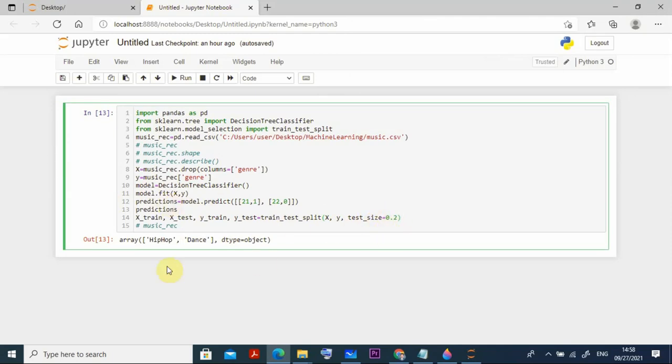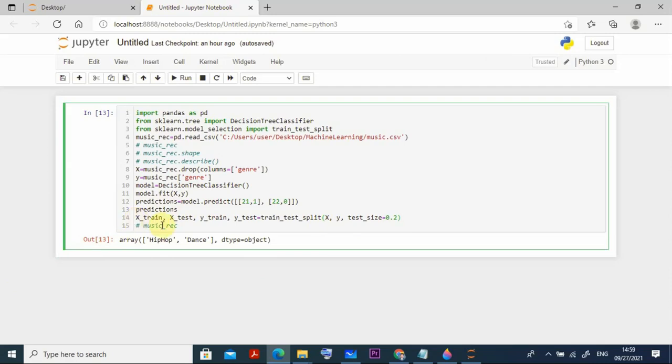So then what do I do? From the X, because the training data is 80%, you get it now. So you know the difference between X and Y, because the entire data we divided into input and output. X is the input and Y is the output. You get it now? Whatever the input and output may be, are you getting me?